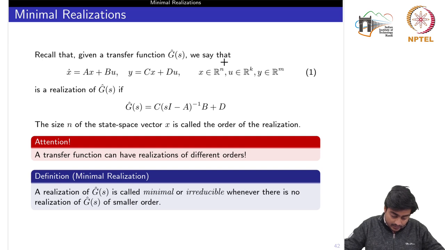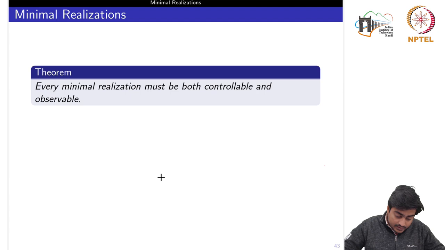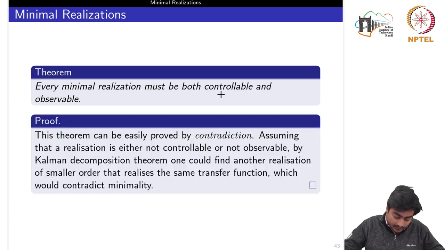So first of all, we define what we mean by minimal realization. A realization of g hat s is called minimal or irreducible whenever there is no realization of g hat s of smaller order. Okay, so this is one of the key results, that every minimal realization must be both controllable and observable, right? We can see the proof of this theorem by contradiction.